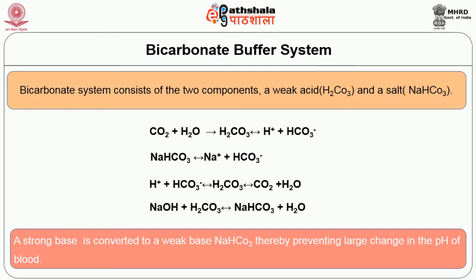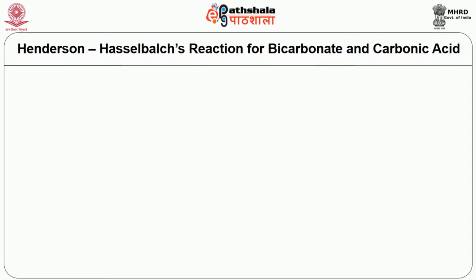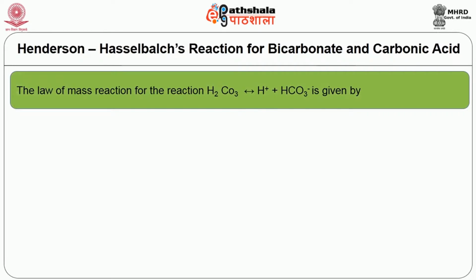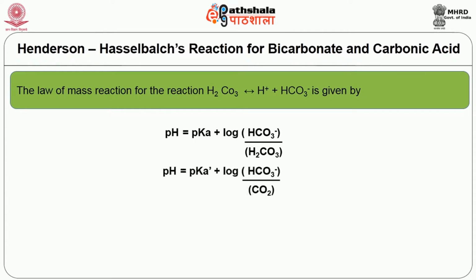is prevented. Now we shall see the Henderson-Hasselbalch equation for bicarbonate and carbonic acid. The law of mass action for this reaction is, carbonic acid dissociates into hydrogen ion and bicarbonate ion. The pH is equal to pKa plus log bicarbonate ion divided by carbonic acid. So pH is equal to pKa plus log bicarbonate divided by concentration of carbon dioxide.